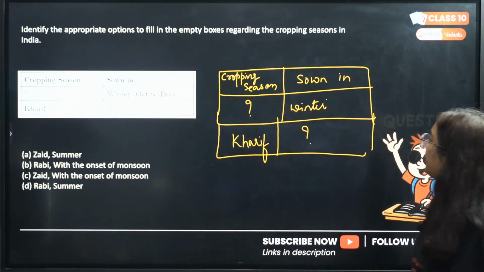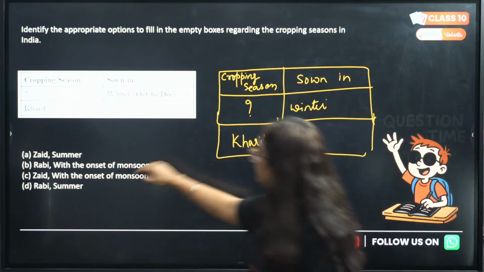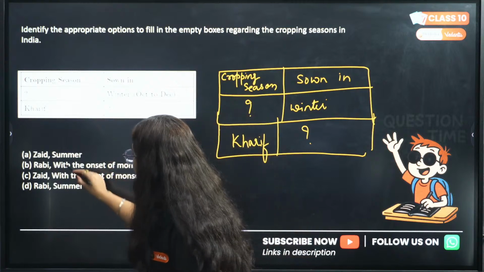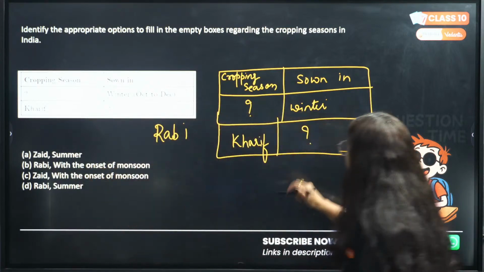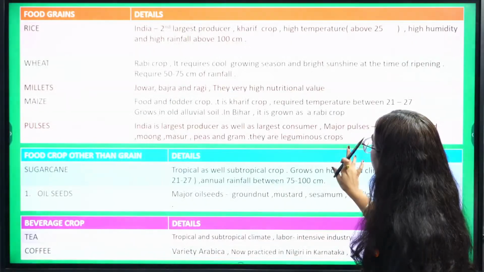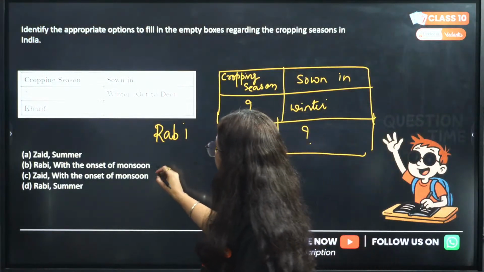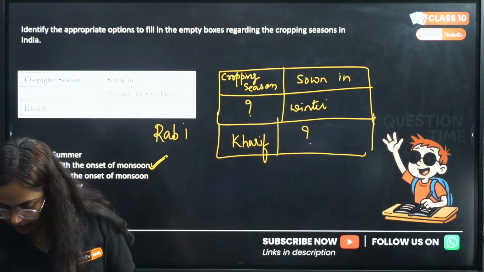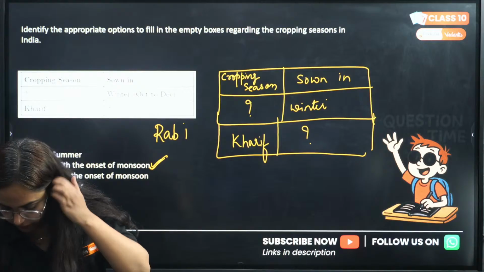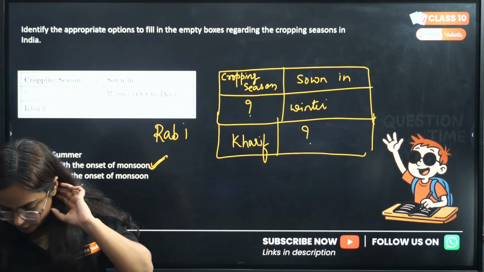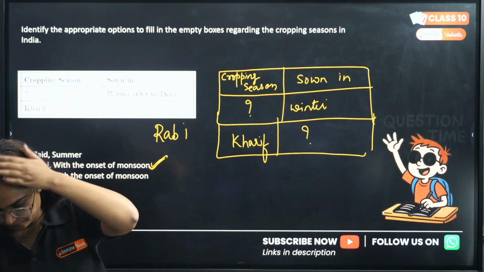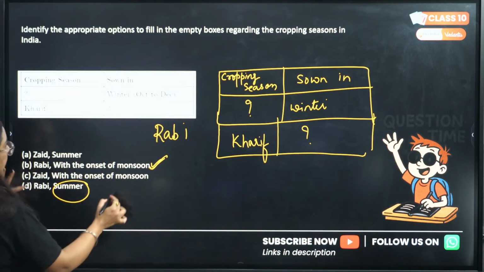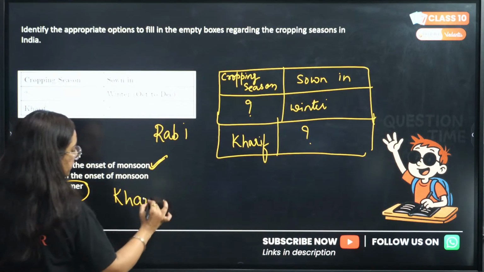Okay guys, let's check. So in the winter season, the crop is Rabi. Fine, where is Rabi? Two options are there with Rabi. But Kharif crops are grown at the onset of monsoon. So B is the correct option to this question. B is the correct option. Who chose D? Ayush, beta, B is the correct option. Because see here, this is the summer season. Okay, Kharif crop, pay attention.